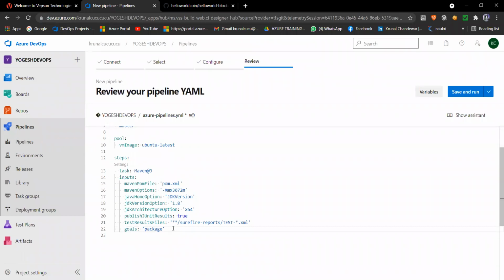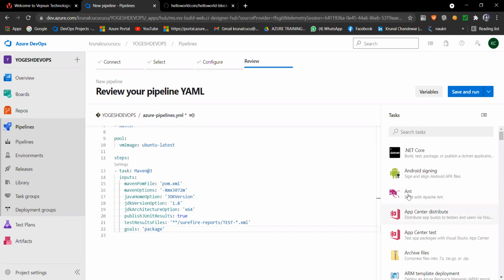Only click on the last line, and after that you can say show assistant. You can click here, show assistant. And after showing the assistant, if you are thinking that YAML script is very hard and I don't know YAML scripting, and for that pipeline purpose I have to learn this YAML script, no, you should not learn everything about YAML scripting. You should know the process, how we are writing.